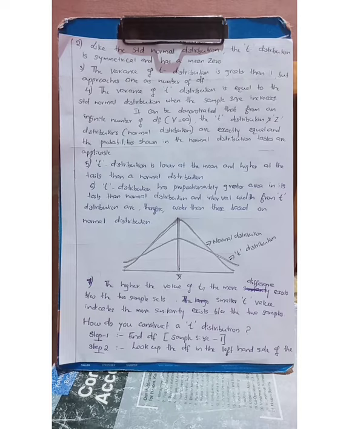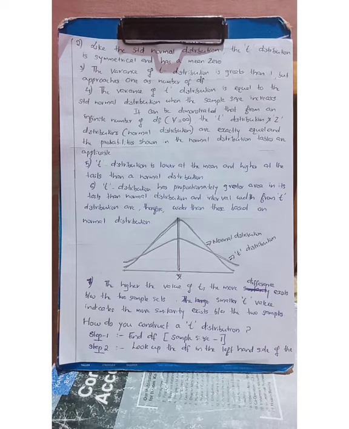Remember the properties of the T distribution. It's very important from the examination point of view. And in this video, I would like to pinpoint only the main factors about the T distribution. The third point is that the variance of the T distribution is greater than 1 but approaches 1 as the number of degrees of freedom increases.